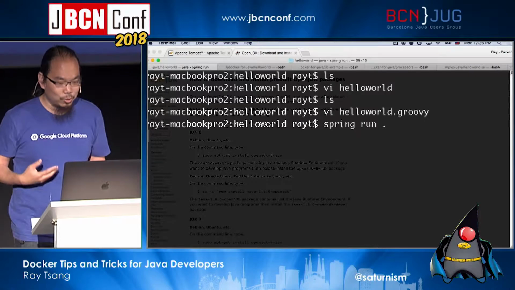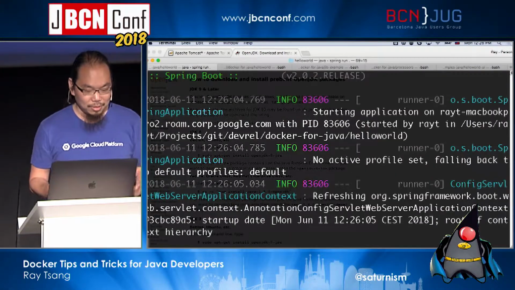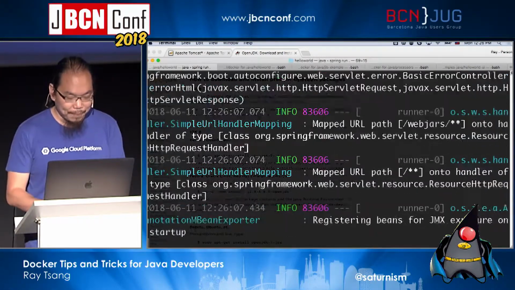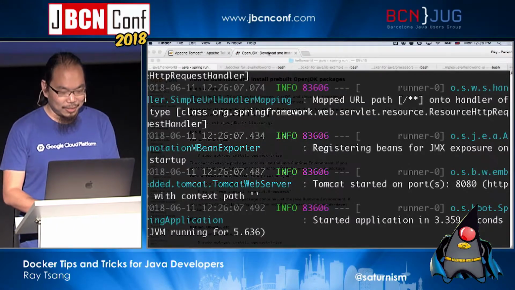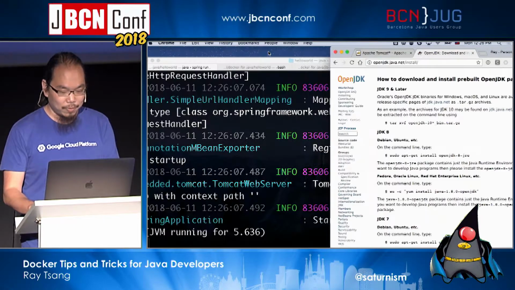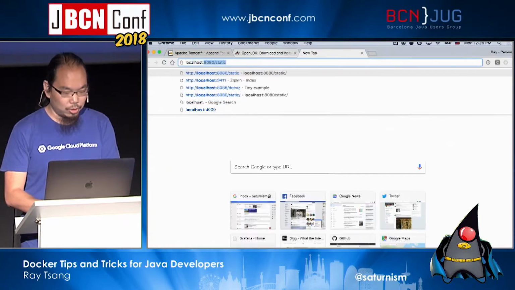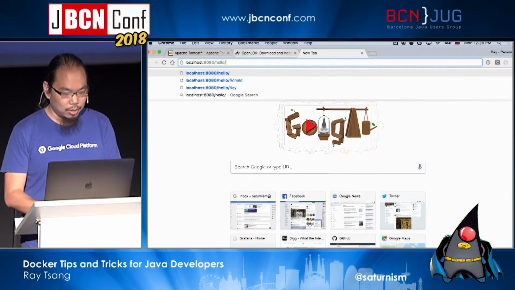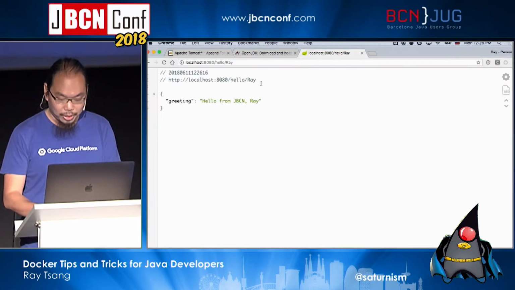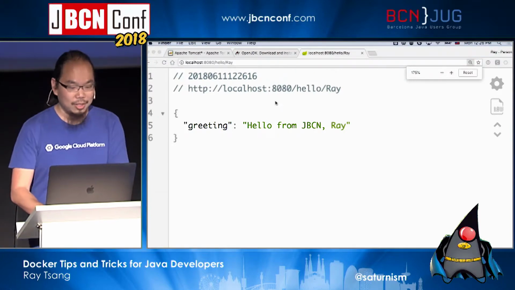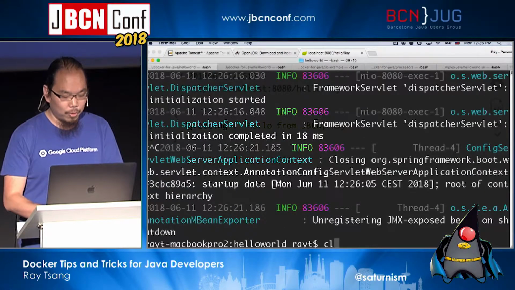So let's see if this works. Oh, wow. Okay, that's not bad. Ooh. Yeah. Okay, so that's a good sign. It is running, right? So let me go ahead and go to localhost 8080. I'm gonna say hello, right? And okay, not bad. Everything works. That is pretty simple and straightforward.